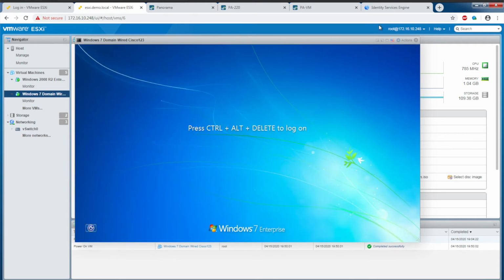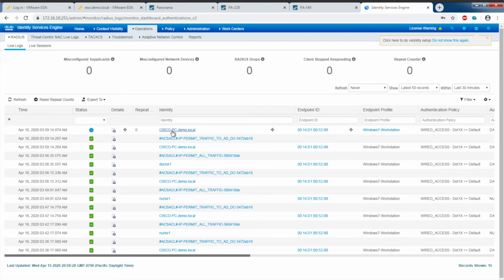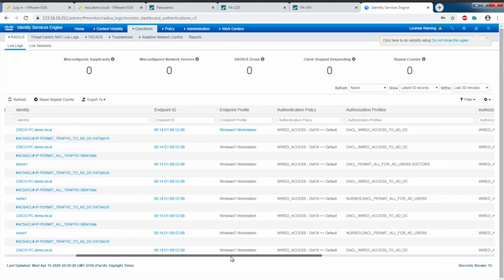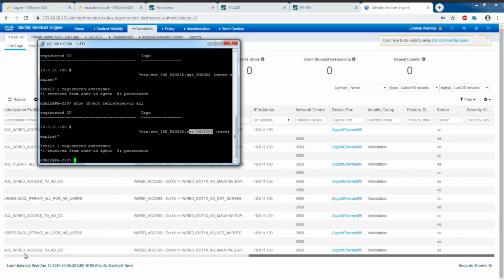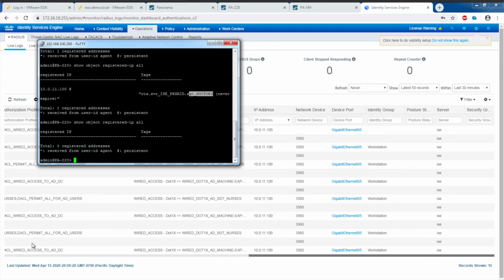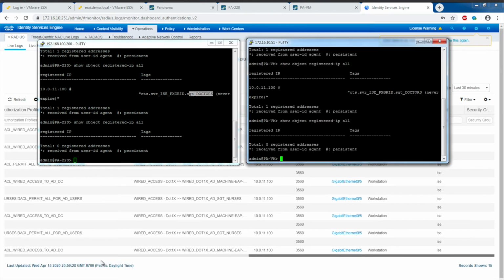Okay, so just want to show something really quick. When the machine is at the control delete prompt, right? Notice here on ISE we can see just the endpoint identity. There's no username associated with that. And there's no security group tag associated here. So on the firewalls, if I do a show object, notice that there's no registered IP as well. So it updates both firewalls relatively quick with regards to whether there's a security group tag or there's no security group tag, depending on where the endpoint or the user is in the authentication process with Cisco ISE.